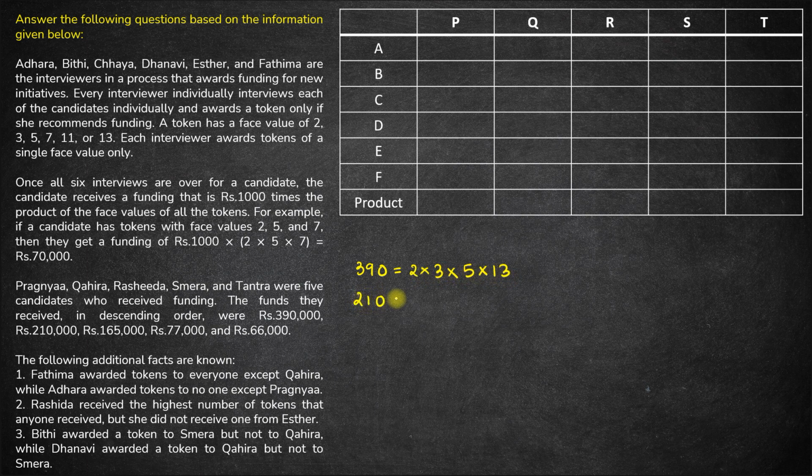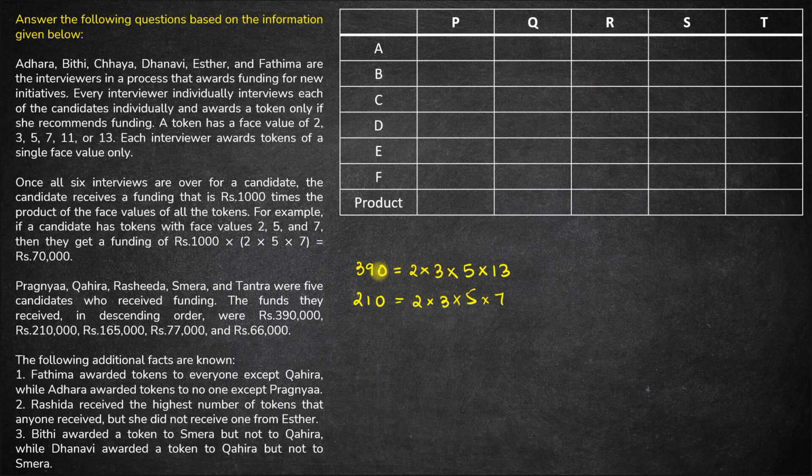Next we have 210. Now 210 again has a factor of 2, 3 and 5 for sure. 210 divided by the product of these 3 numbers, which is again 30, gives 7. So 210 can again be divided into a product of 4 prime numbers: 2, 3, 5, 7.